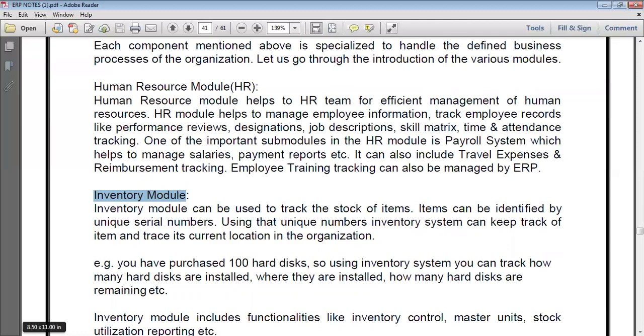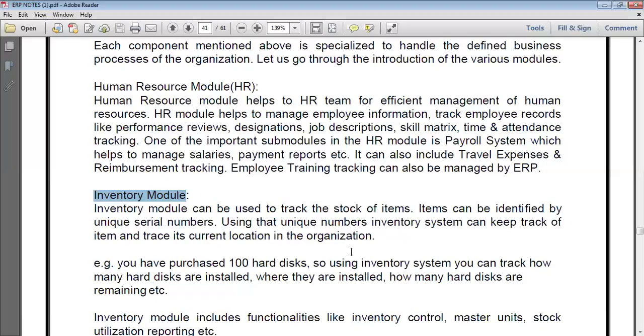Items can be identified by a unique serial number. So the inventory module application should identify unique serial numbers, for example barcodes. Using those unique numbers, the inventory system can keep track of an item and trace its current location in the organization under the inventory module.